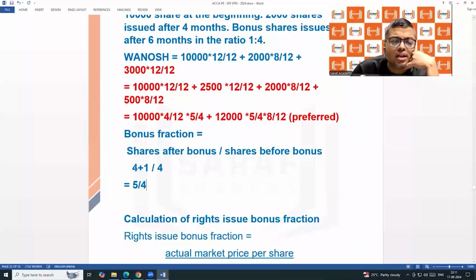I just now said here that for 4 shares there is 1 bonus share, because in the question it is 1:4. For 4, 1 bonus. So against 4 shares, if you are getting 1 bonus, the total is becoming 5. And before bonus, it was 4. So the fraction becomes 5/4. The other example, I said 2:3. Against 3, there are 2 bonus shares. So 3 plus 2, 5, divided by the original shares 3. So 5/3. Like this.